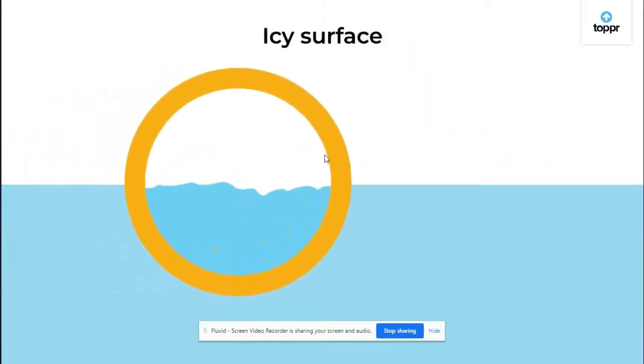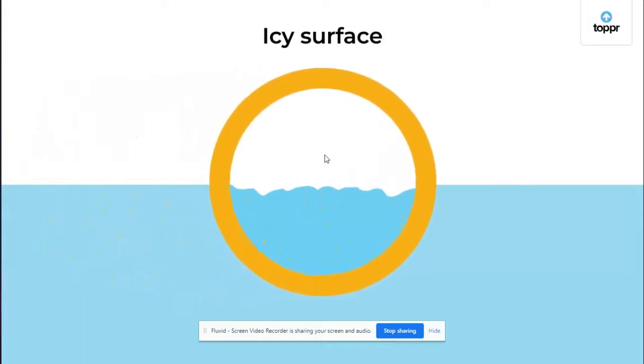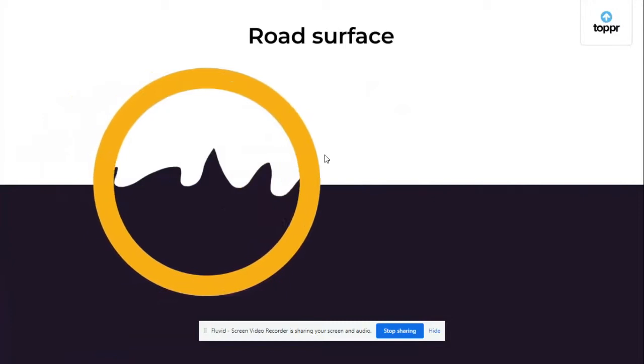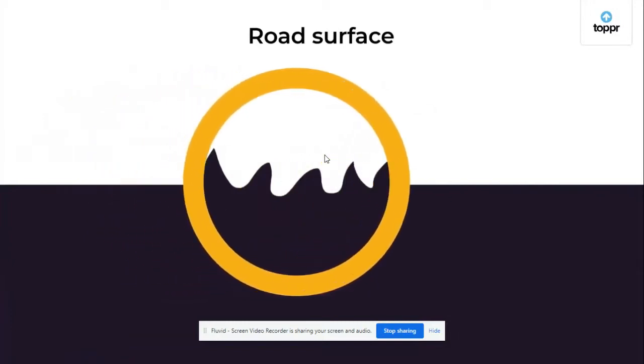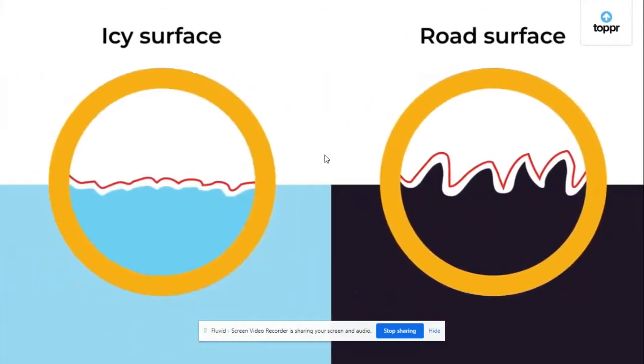This is how the icy surface looks. It has tiny peaks and valleys. And this is how the road looks up close. Do you see any difference? Yes, the peaks and valleys on the road surface are much bigger and denser than the ones on an icy surface.